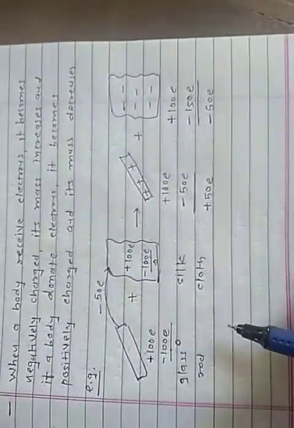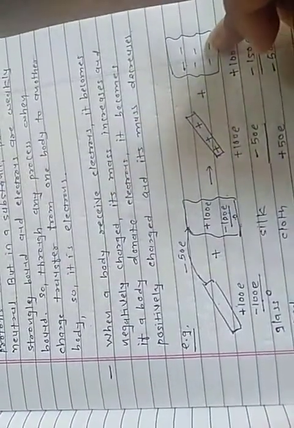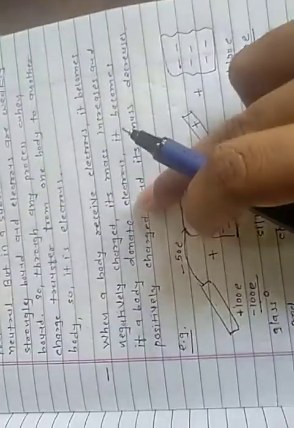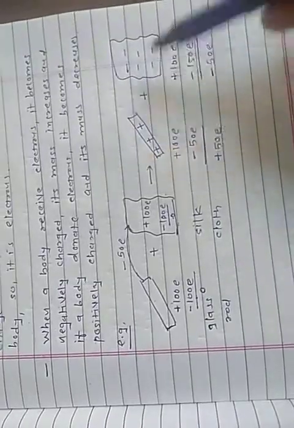So this is the process of transfer of charges. The body which receives electrons becomes negatively charged, and the body which donates electrons becomes positively charged. So there are two types of charges, positive and negative, and this is the process of transfer of charges.